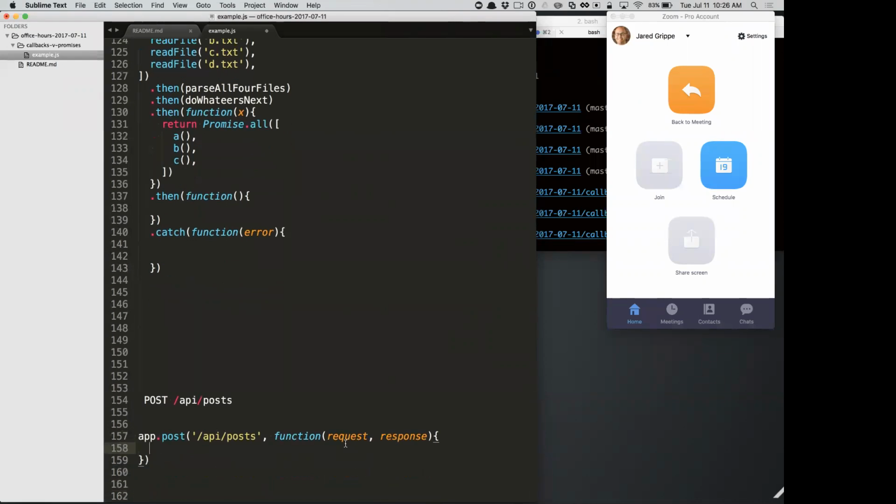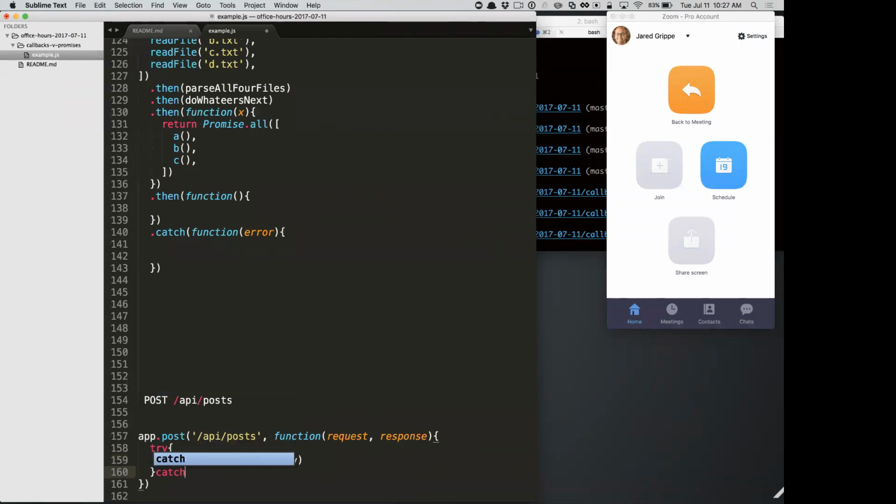Request. Okay, and so we might want to do something like, and I'm going to pretend we can do this synchronously. We can't. We're going to have to use callbacks and promises for that. So we generally don't have to do a try catch like this, but I'll show you, right? So we'll do a try, and we'll do create post, and we'll send in the request body params, right? So you posted some information. We're going to try to create the post. If that fails for some reason, let's say it doesn't meet the validation requirements or doesn't provide the necessary columns to put into a SQL table, or maybe the SQL database is down, right?